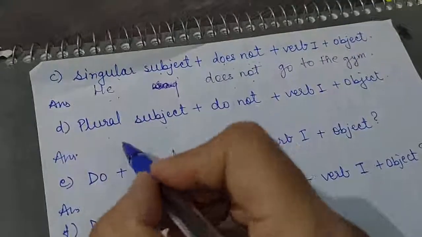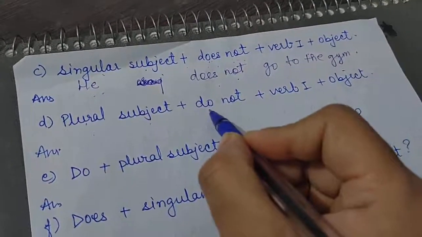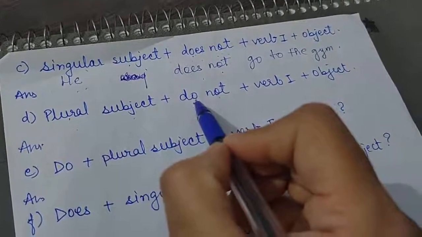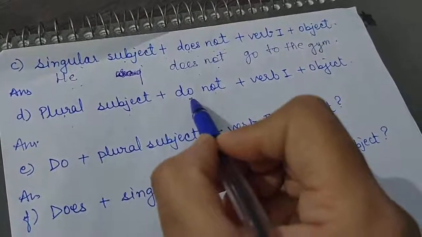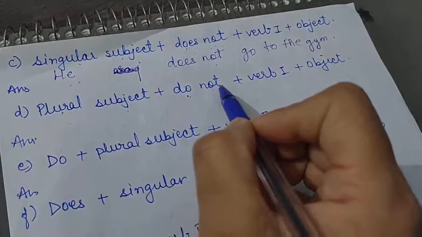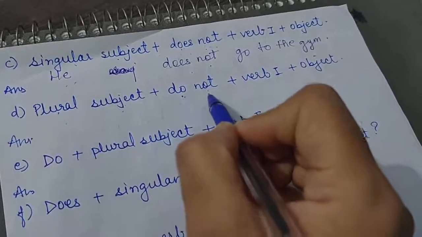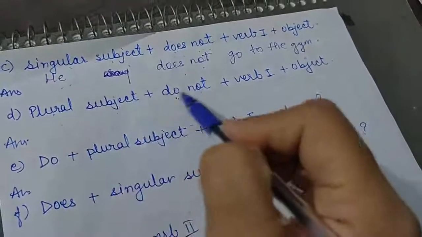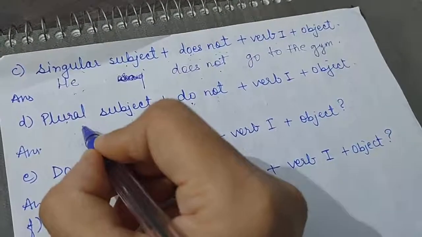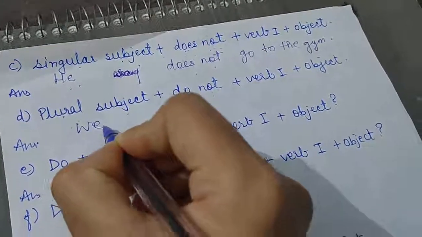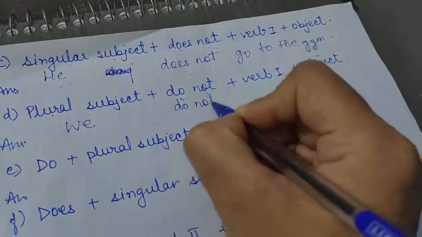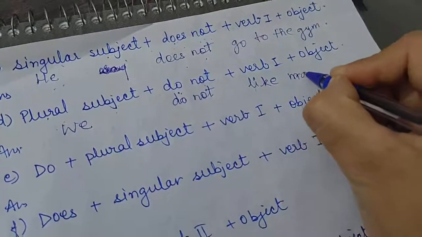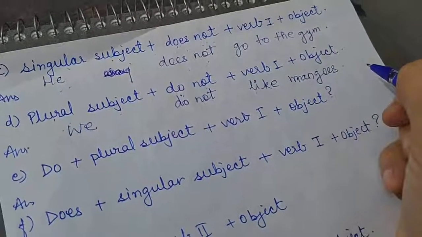All right, next is plural subject, and we have to add do not. It means that whenever we are using a plural subject in simple present tense and we have to make a negative sentence in simple present tense, we will use do not. So basically it means does not with singular subject and do not with plural subject. So for plural I am using we. We do not like mangoes.